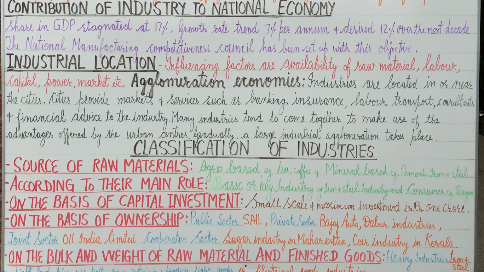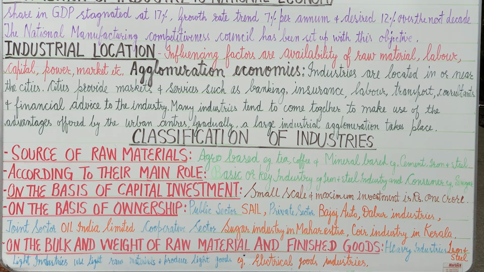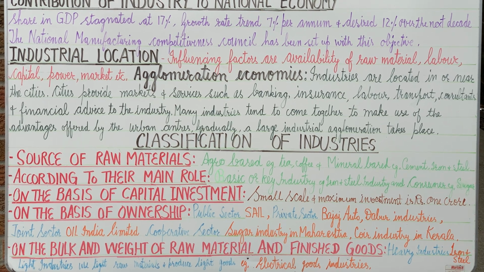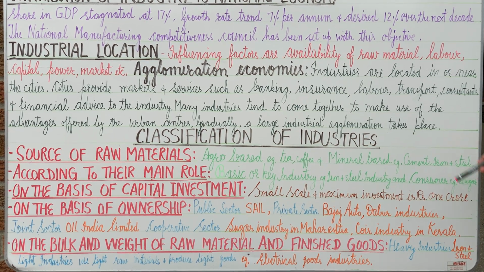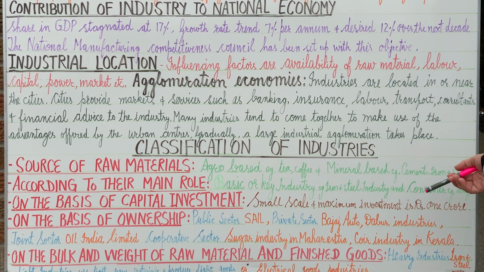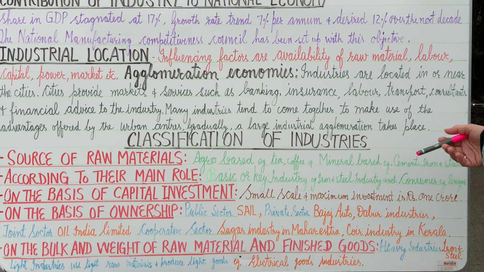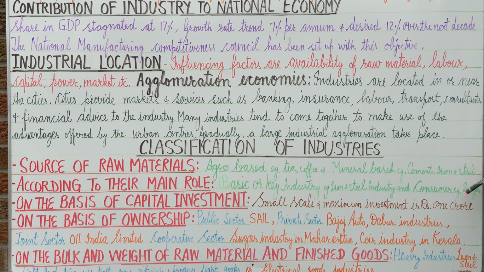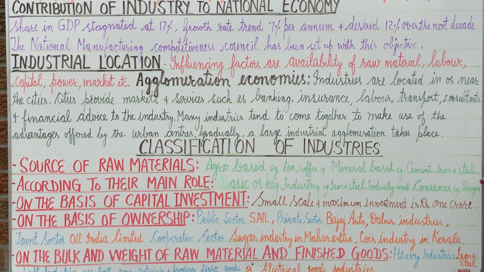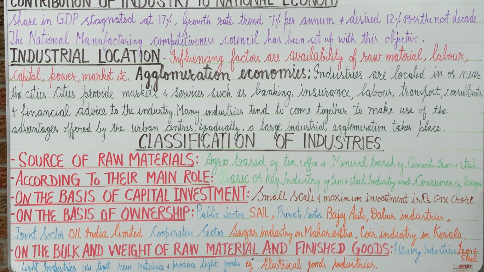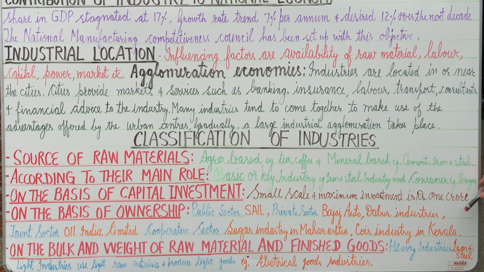Next is classification according to their main role. Basic or key industries are those whose products are used as raw material by other industries, for example the iron and steel industry. Next are consumer industries, which produce goods used by the consumer, for example sugar, toothpaste, paper, etc.